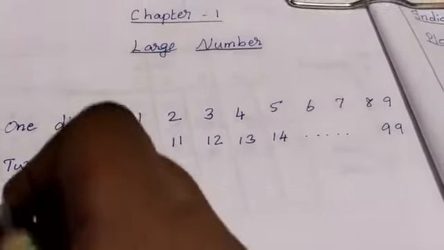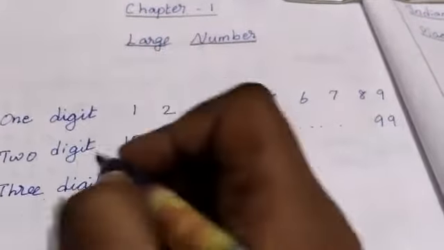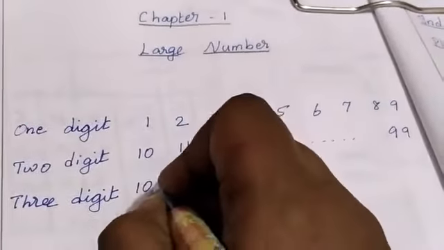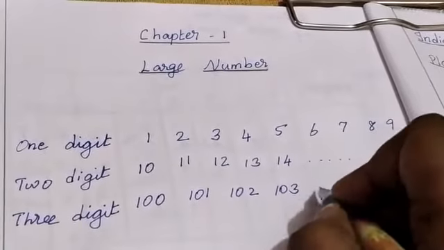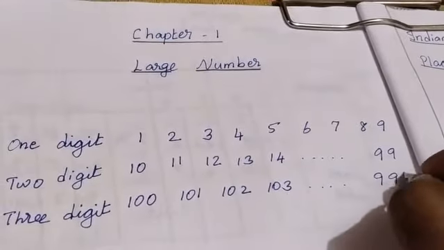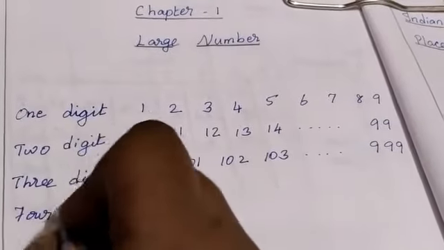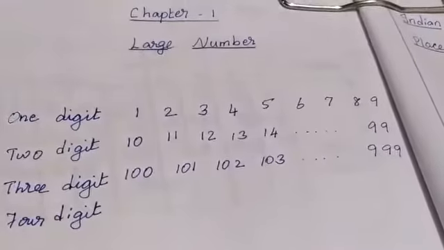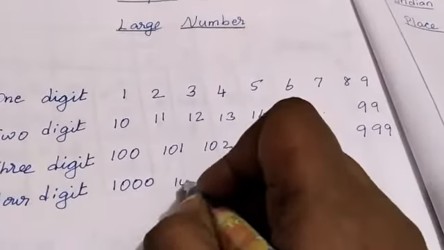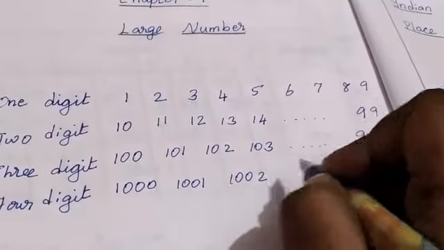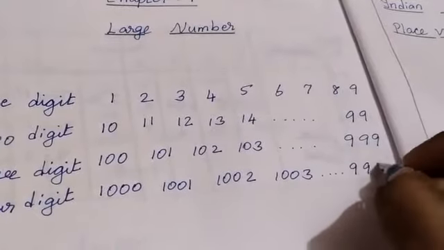Next, three digit numbers. The first three digit number is 100. Next 101, 102, 103 and goes on up to 999. Next we are going to write the four digit numbers. The first four digit number is 1000. Next 1001, 1002, 1003 and goes on up to 9999.